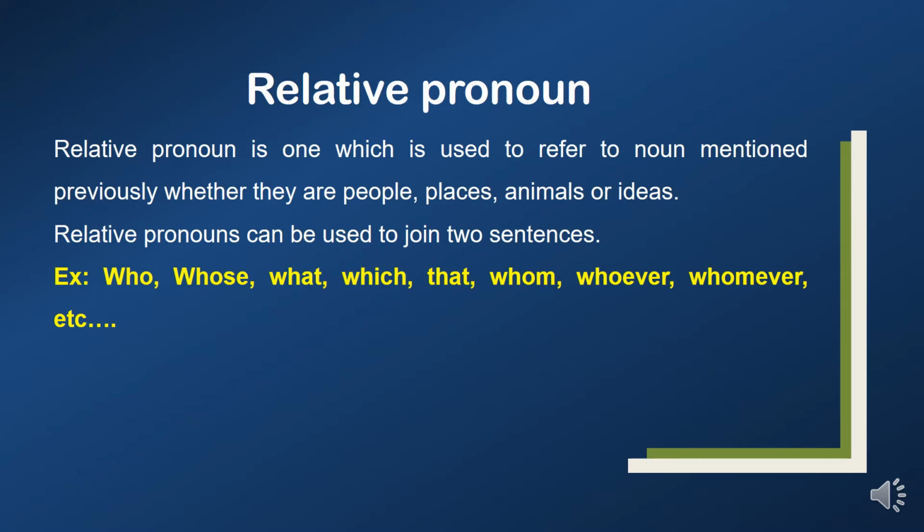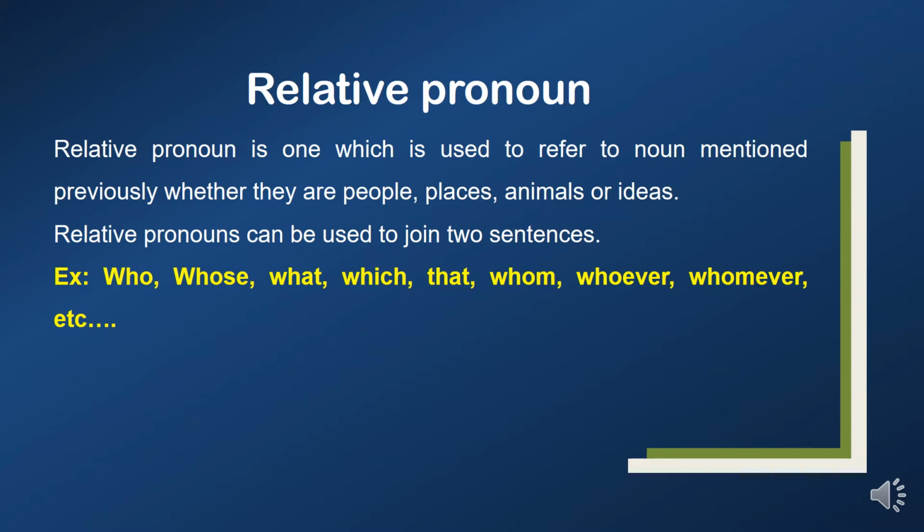Now, the next one, relative pronoun. Relative pronoun is one which is used to refer to a noun mentioned previously, whether they are people, places, animals, or ideas. Relative pronouns can be used to join two sentences. Examples: who, whose, what, which, that, whom, whoever, whomever, and so on. These are all called relative pronouns.